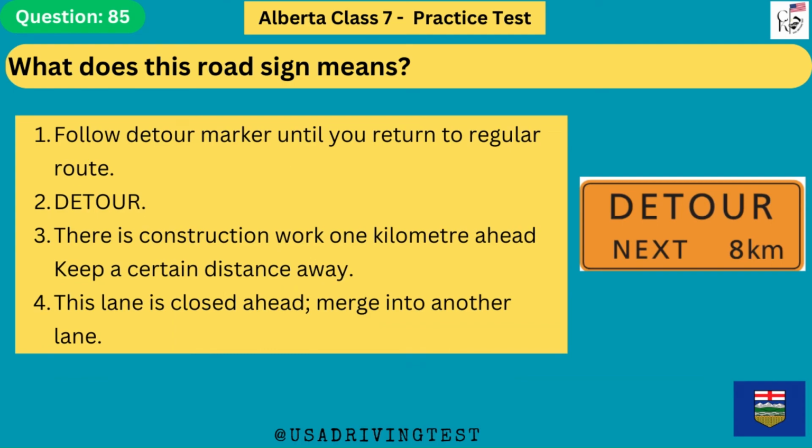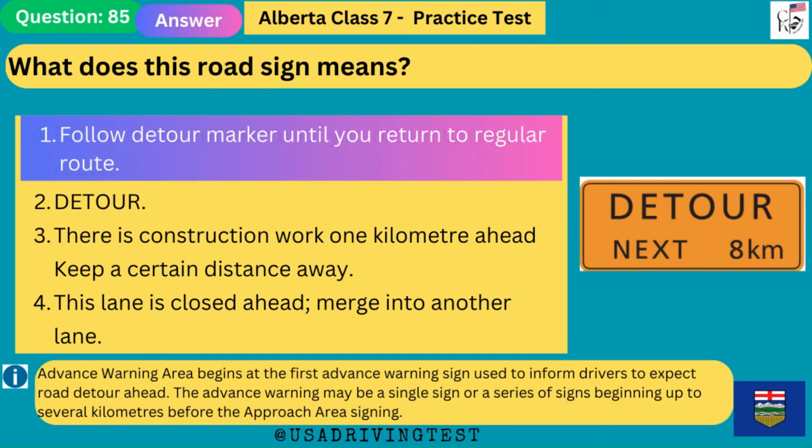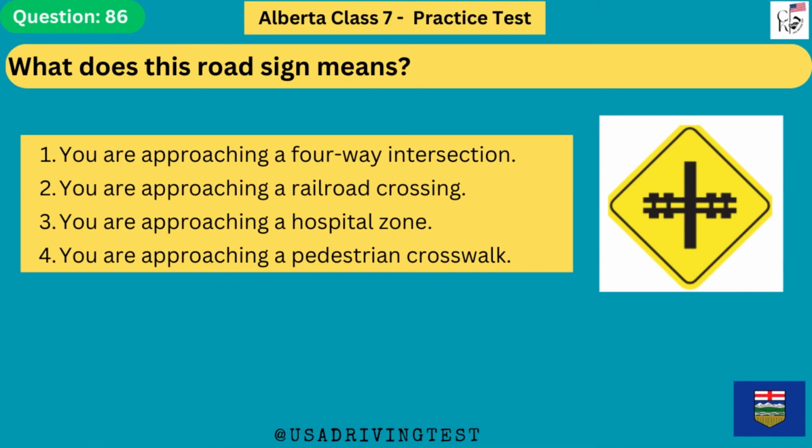What does this road sign mean? 1. Follow detour marker until you return to regular route. 2. Detour. 3. There is construction work 1 kilometer ahead, keep a certain distance away. 4. This lane is closed ahead, merge into another lane. The answer is 1. Follow detour marker until you return to regular route. Advance warning area begins at the first advance warning sign used to inform drivers to expect road detour ahead. The advance warning may be a single sign or a series of signs beginning up to several kilometers before the approach area signing.